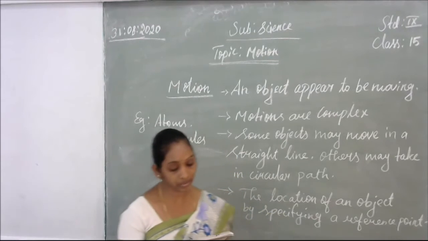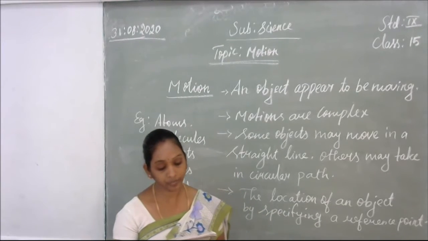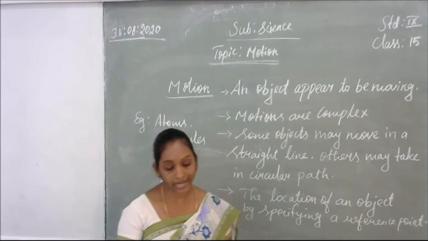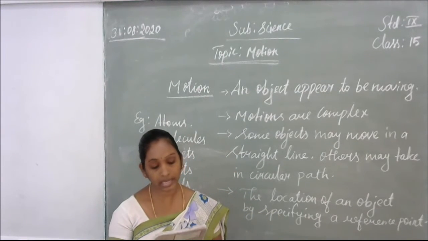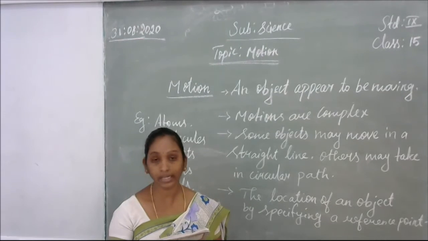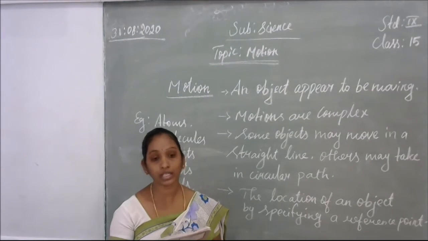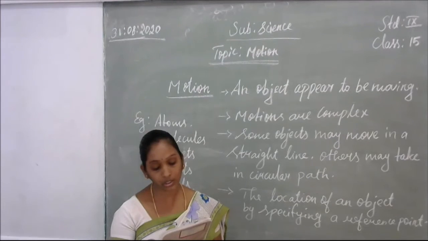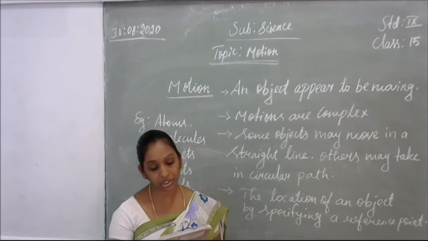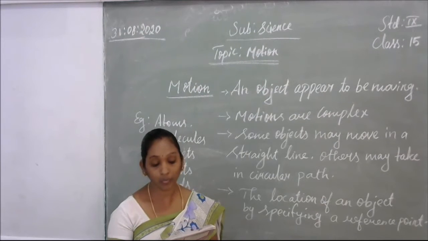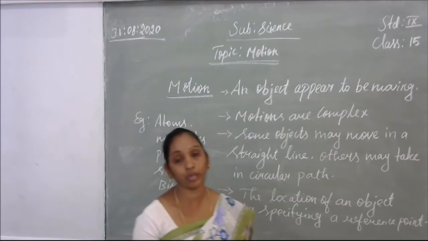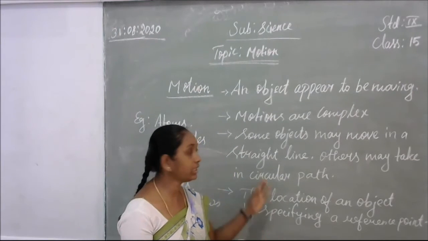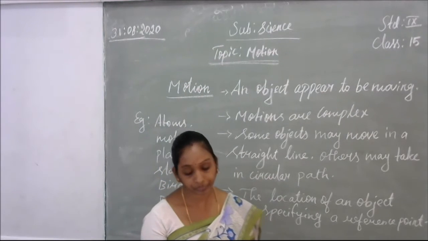For examples I have written: birds fly, fish swim, blood flows through veins and arteries, and cars move. Atoms, molecules, planets, stars and galaxies are all in motion. So these are the objects moving in our surroundings. We often perceive an object to be in motion when its position changes with time. So we describe motion by how much distance the object crosses in a particular time period.